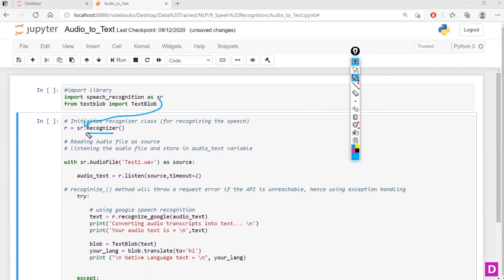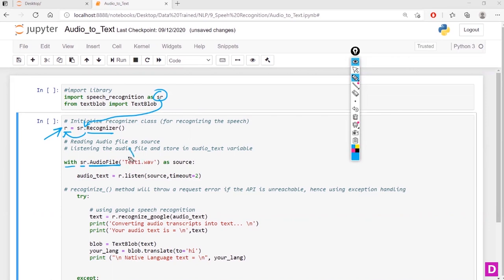Dot recognizer. And I'm going to instantiate it into an object called R. You can give any name as you wish. So the next step is I'm going to use a with sr.audio_file, because ours is an audio file, right? I'm going to use this audio file class method.